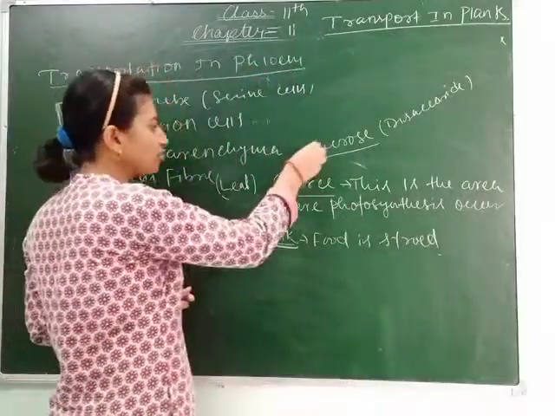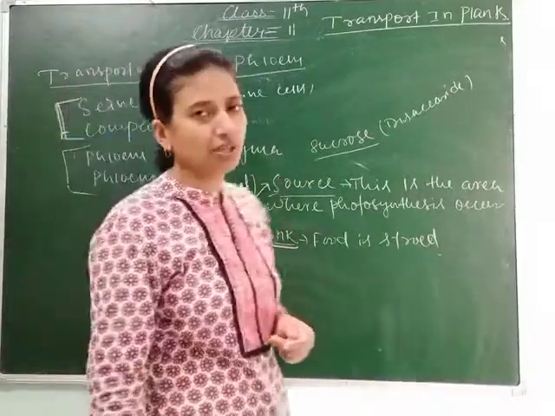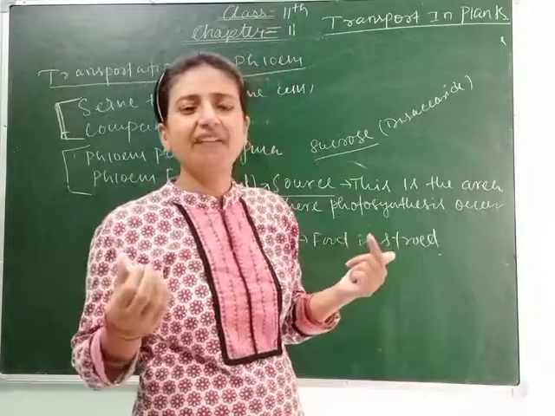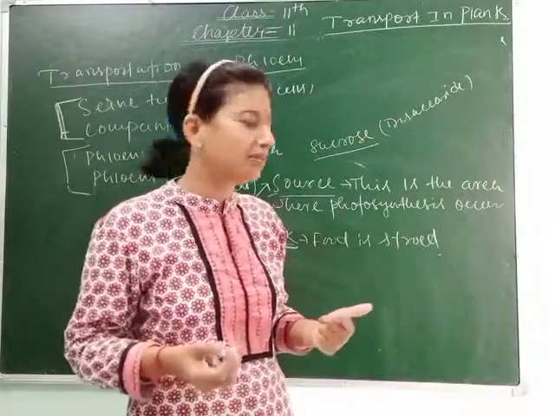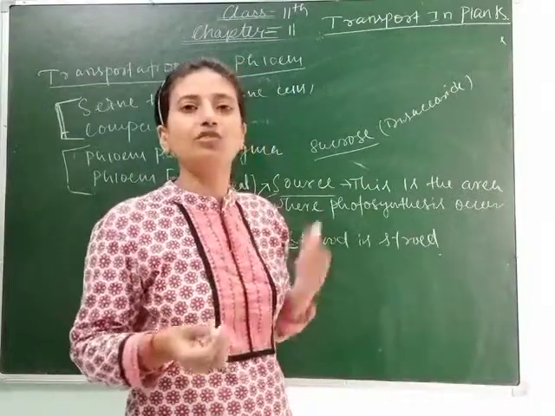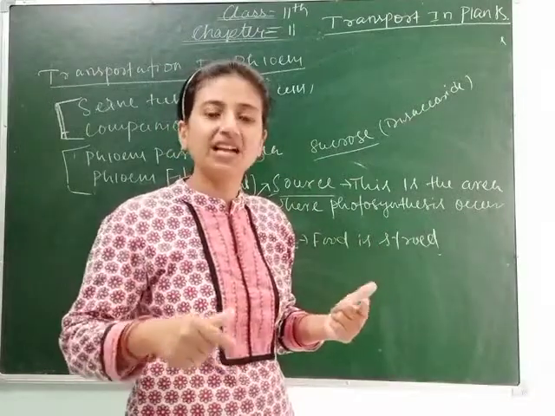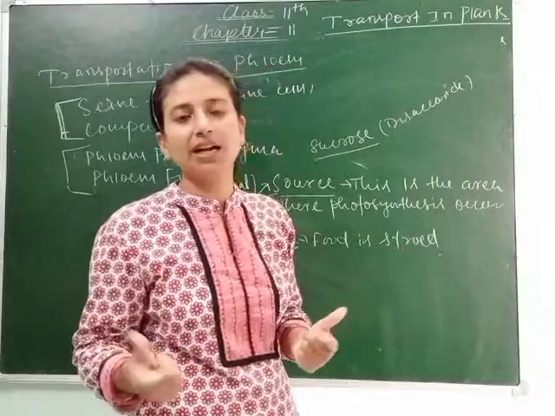Suppose the plant has a lot of leaves, then photosynthesis occurs in large amount. More sugar or sucrose is produced, and that sucrose is used by the plant, and the rest of the food is stored in different parts of the plant.